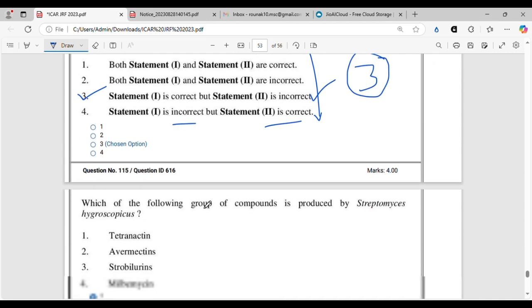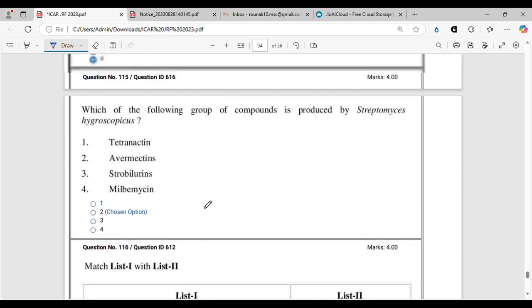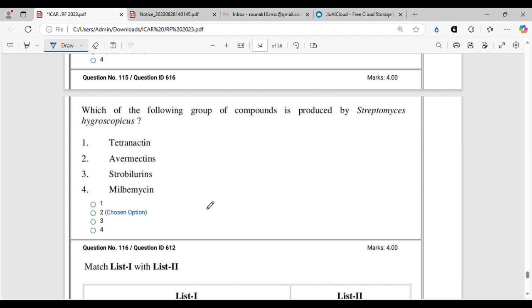All right. Moving on. Which of the following group of compounds is produced by Streptomyces hygroscopicus? We know that these are the bacteria, the actinomycetes, the Streptomyces genera. And Streptomyces, whichever antibiotic they produce will have a mycin at their end, mostly streptomycin, azithromycin, whatever it might be.